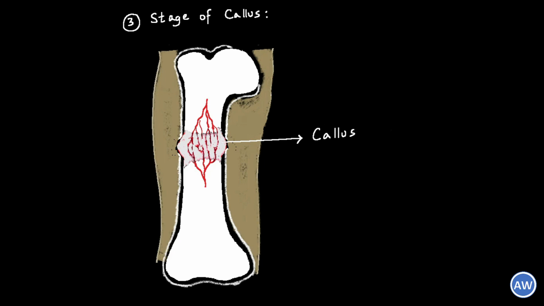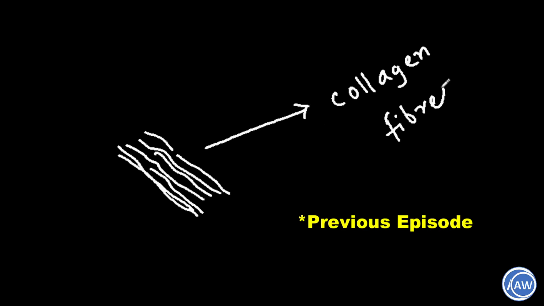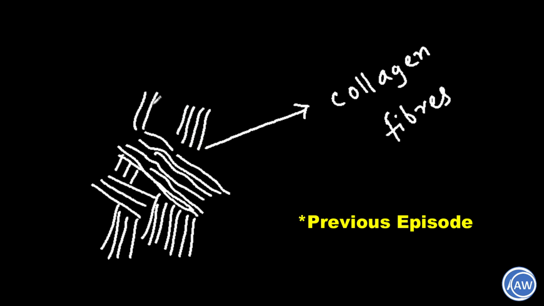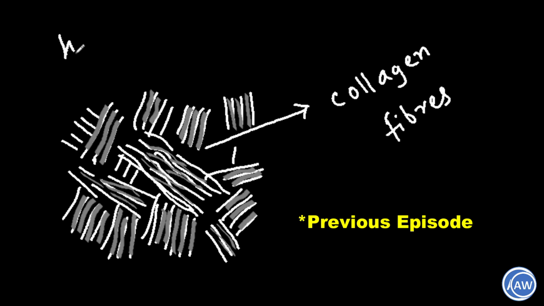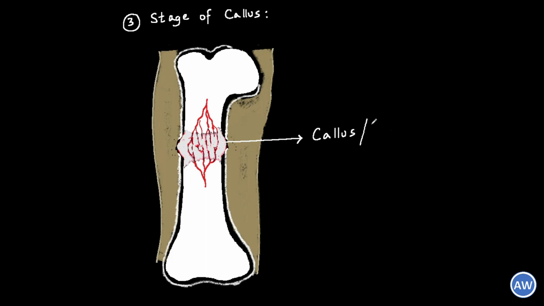This process happens through membranous ossification, and here the granulation tissue can be compared to a mesenchymal framework. If you have any confusion about this, you can go back and watch our previous episodes on ossification, where you will understand how the mesenchymal framework is mineralized during the process of bone formation. This is something exactly similar to laying down a woven bone. So the callus is in fact a newly laid down woven bone.